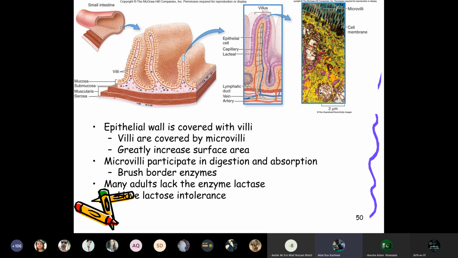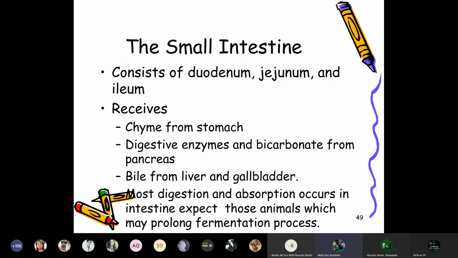So the epithelial wall is covered with the villi. Villi is covered with the microvilli. The small intestine consists of duodenum, jejunum, and ileum, and chyme, digestive enzymes and bicarbonate are received.